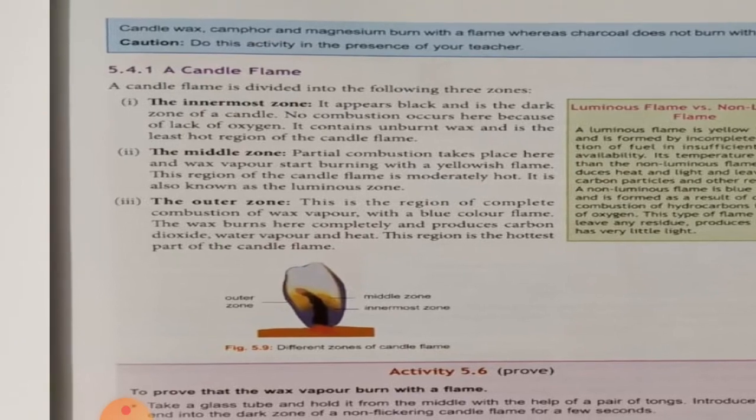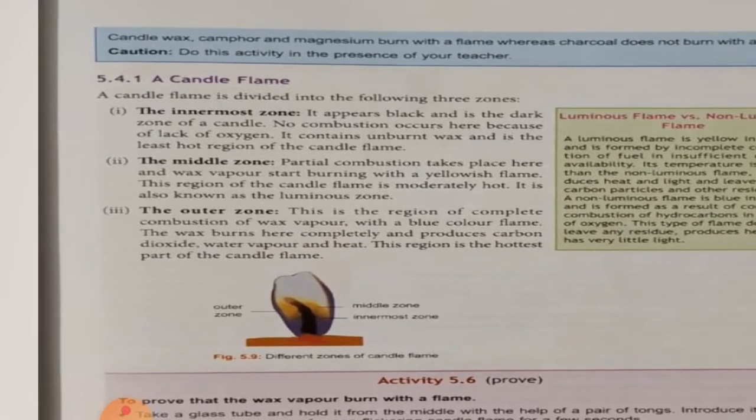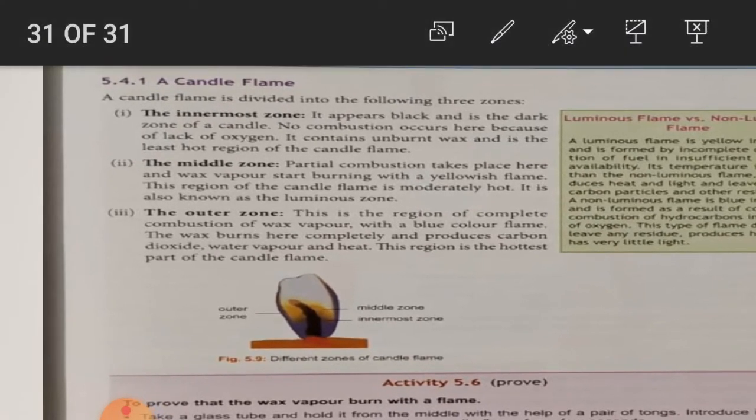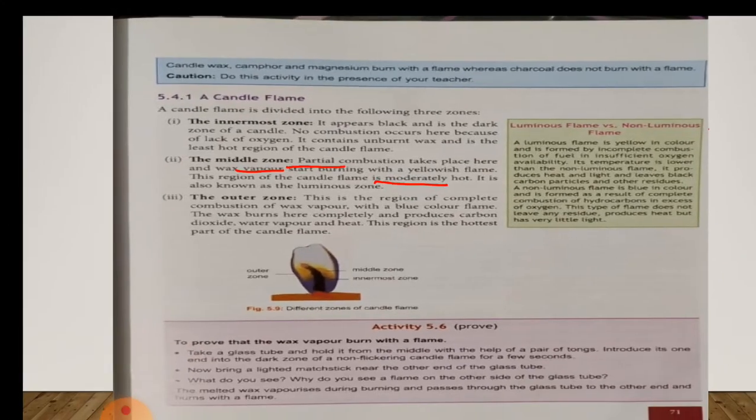You have to underline some words here. Partial means incomplete. Vapor means gas. Moderately means to a limited extent.